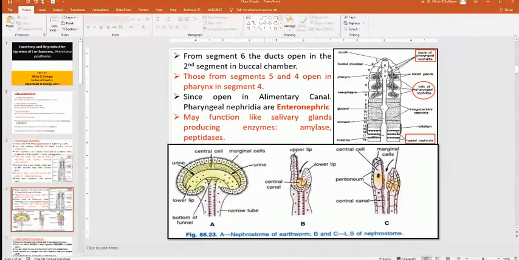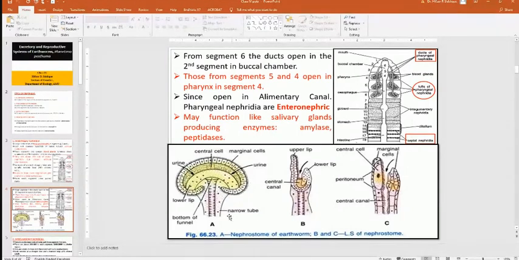So, since they open in the alimentary canal, they are enteronephric. Their function is like salivary glands, producing enzymes like amylase and peptidase. So, this is a typical nephrostome found in earthworm. Here you can see the structure of a nephrostome. There is a lower lip, and here you can see this is the central wall. This is the lower lip. These are the marginal cells.